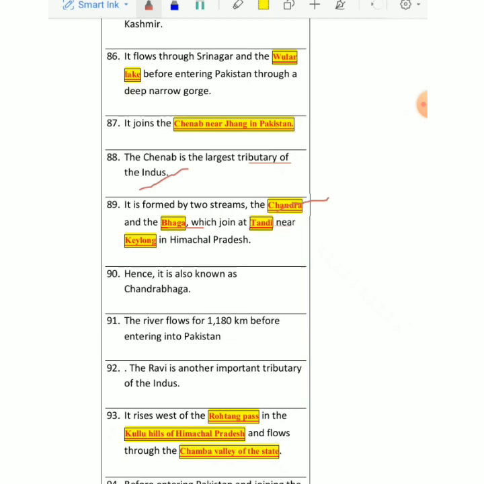Tandi is a very important place in Himachal Pradesh near Kelong. बहुत ठंडा सा एरिया है ये केलोंग हिमाचल प्रदेश में. So therefore this is also known as Chandrabhaga, because this is a combination of two rivers. One is Chandra and one is Bhaga, where they meet at a place called Tandi, which is near Kelong, and the river flows around 1180 kilometers in India before entering into Pakistan.